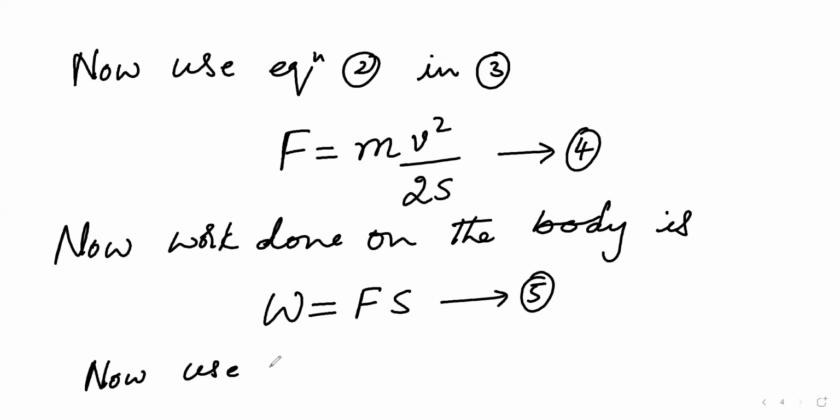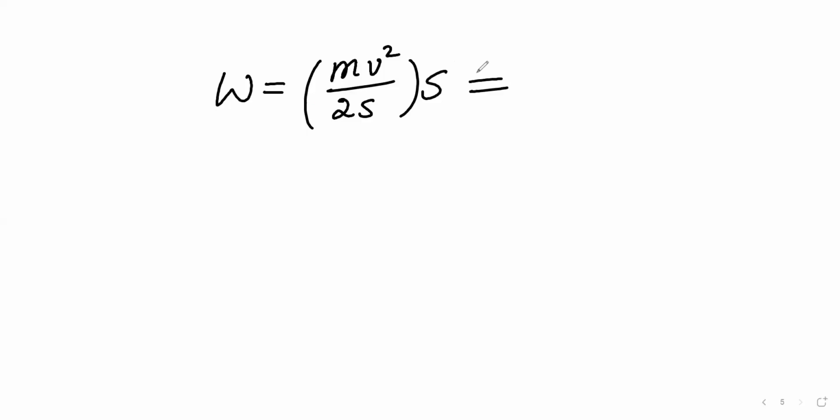Now use 4 in 5. So now what will happen? W equals F, which is m v square divided by 2s, into s, right? So now what will happen here? Where s and s will cancel each other. So finally we are left with half mv square.